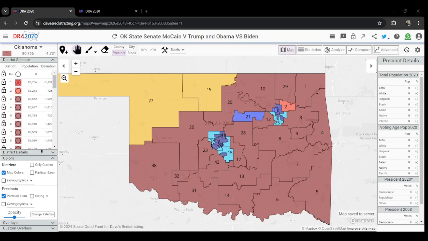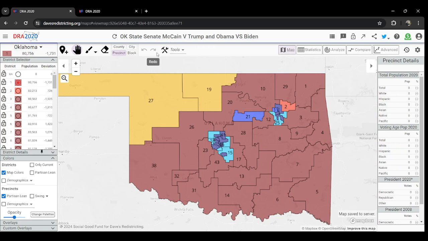I'm your host, Dan Williams, and today we'll be going over some special maps depicting the State House and the State Senate, specifically comparing the 2008 and 2020 elections. Recently, this publicly available website called Dave's Redistricting App added 2008 presidential data that can be mapped onto today's current precincts. So today we will be comparing the Republican with the Republican in 2020 and the Democrat with the Democrat in 2020, and seeing how districts and coalitions have changed throughout the state.